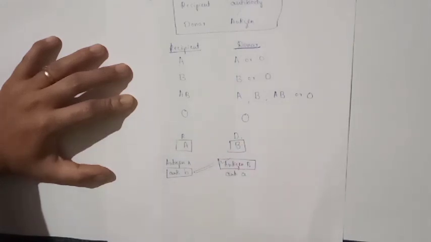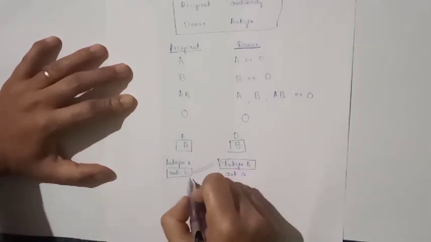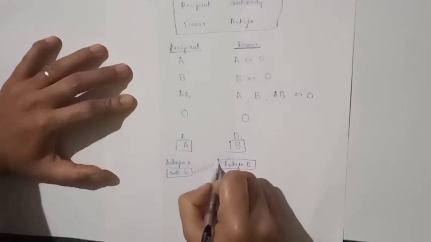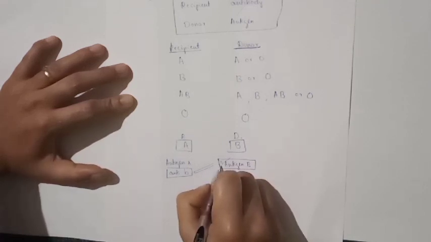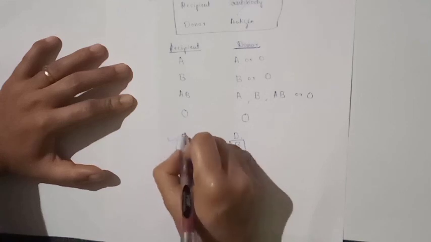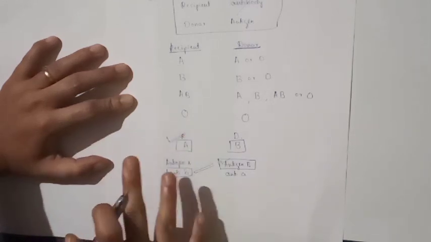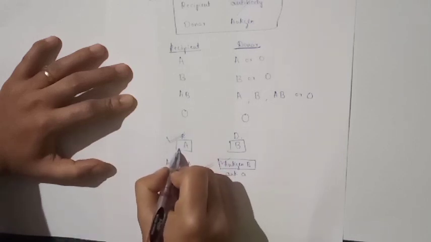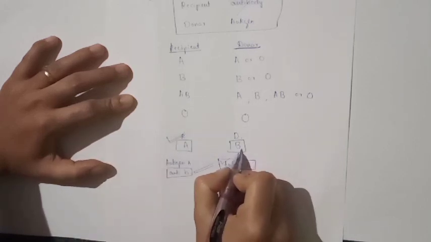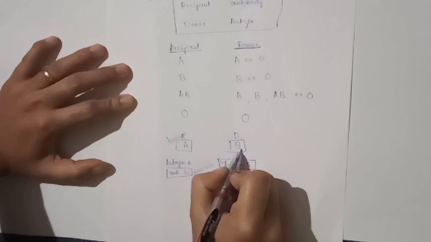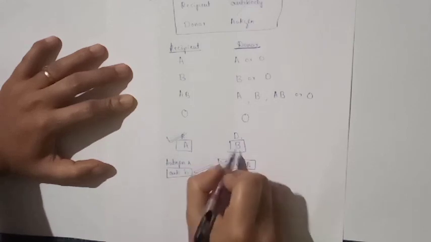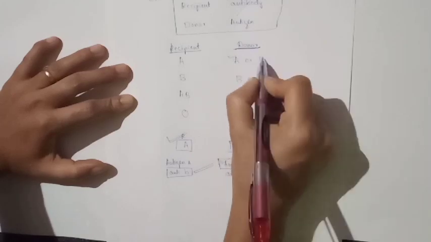There is a clumping, or agglutination reaction, between these two. As a result, death of this person can take place. So blood group B is never donated to blood group A. For blood group A, the only donors are A and O.